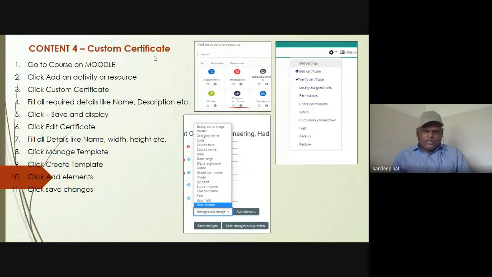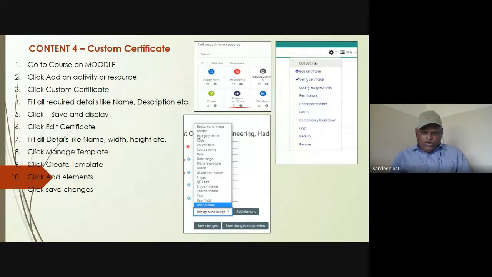For a custom certificate, you require different things like a background image. That means you need to find a background image of the certificate, border, category name, code, course field, course name, date range.